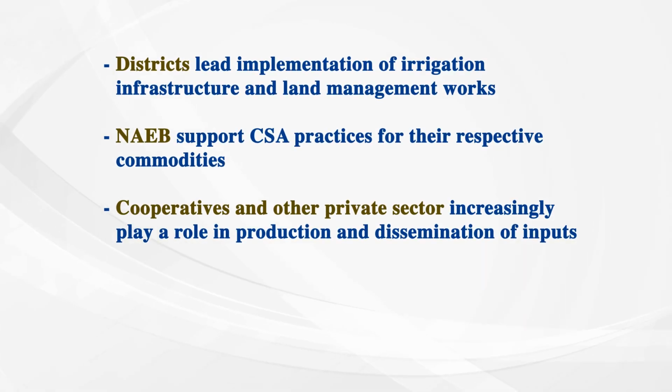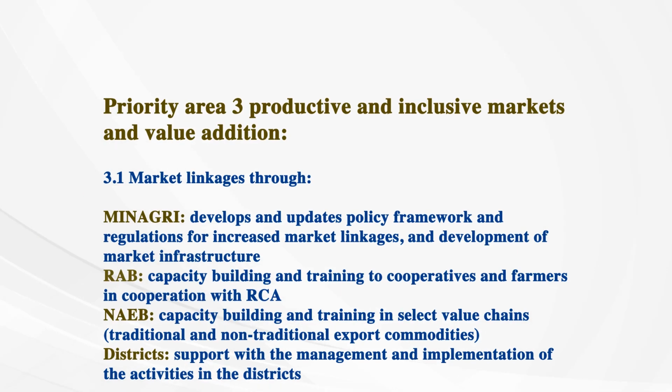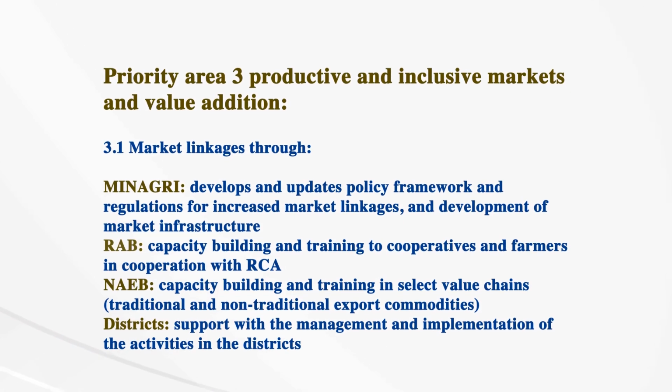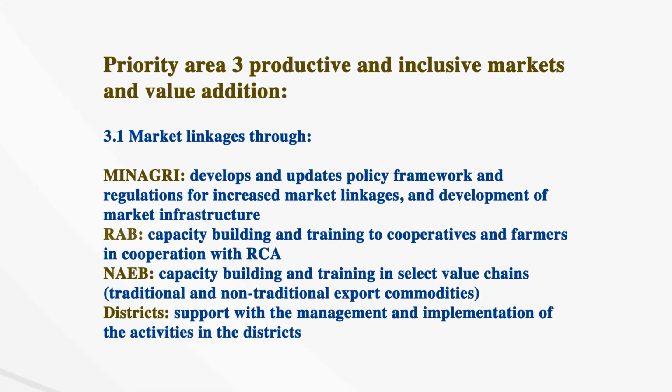NAEB supports CSA practices for their respective commodities, and cooperatives and other private sector increasingly play a role in production and dissemination of inputs. Priority Area 3, Productive and Inclusive Markets and Value Addition. Market linkages through Minagri, RAB, NAEB, and districts.